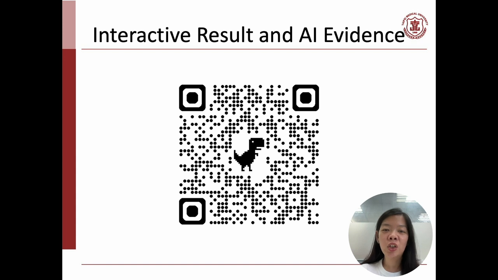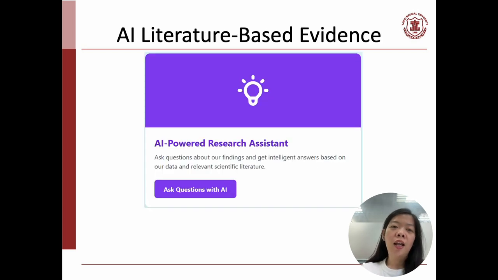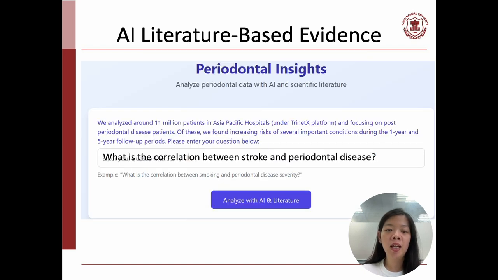And here is the QR code, so you can access our interactive web-based results, and you can scan this QR code to access the results of our study. And once you scan the QR code, you will be directed to this interface of our web-based AI evidence. And then once you click Ask Question with the AI, you can see this interface, and you can type